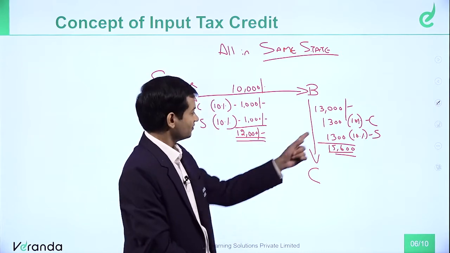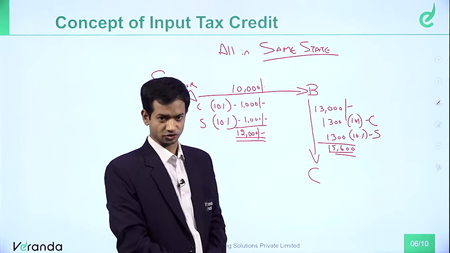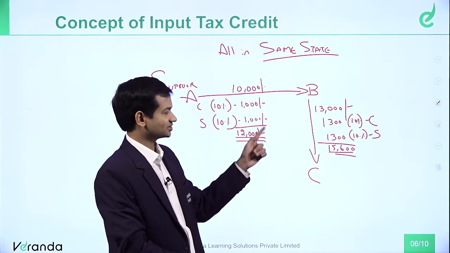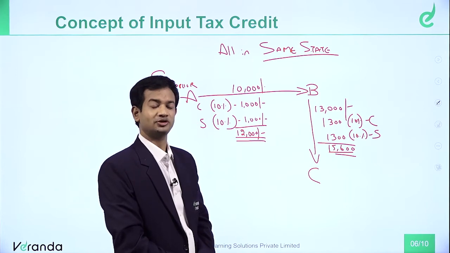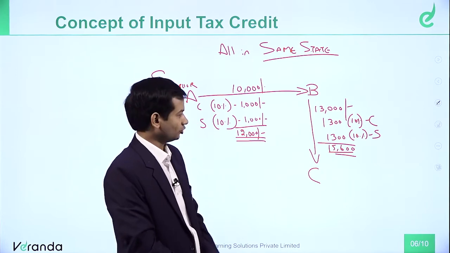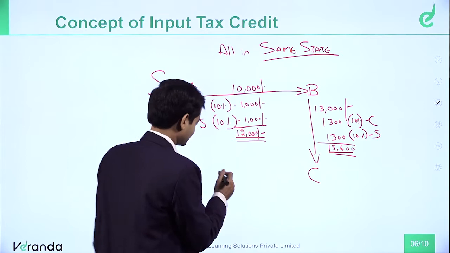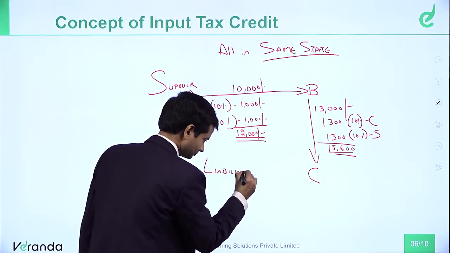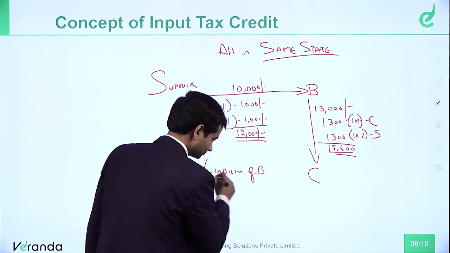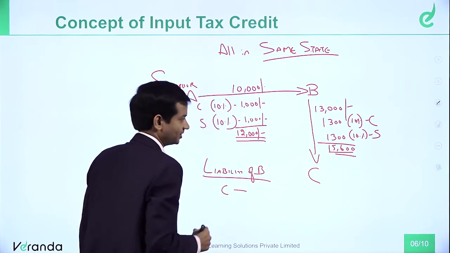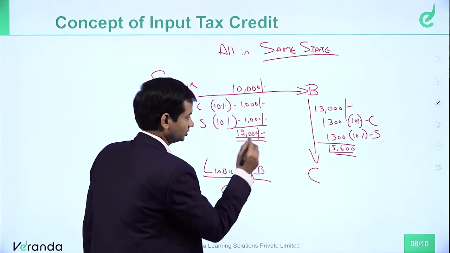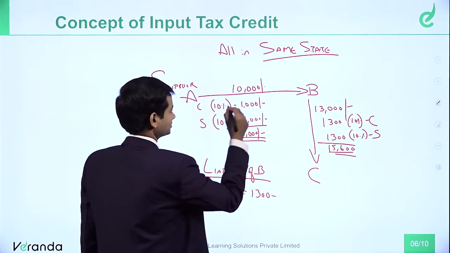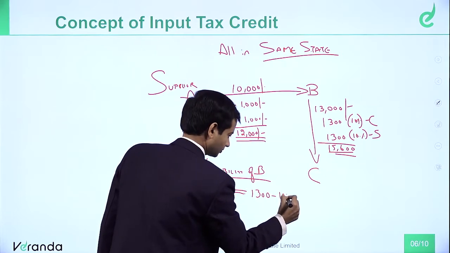What he will do is, when he collects this tax of 2,600 rupees, CGST plus SGST, he will take the tax he paid as input tax credit. We call it input tax credit. He will take a set off. So the liability of B: CGST, how much will he pay? 1,300 minus 1,000 rupees.